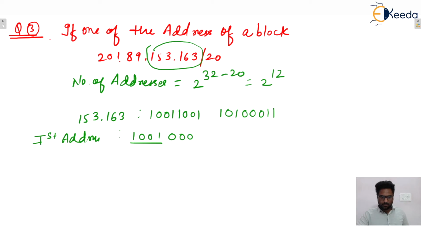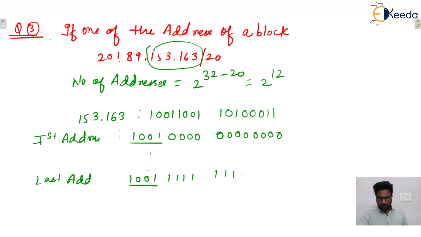Now put all the remaining host bits equal to 0 to get the first address, and to get the last address put all host bits equal to 1s, isn't it? So this decimal value will be 144.0, and this one will be 159.255, isn't it?